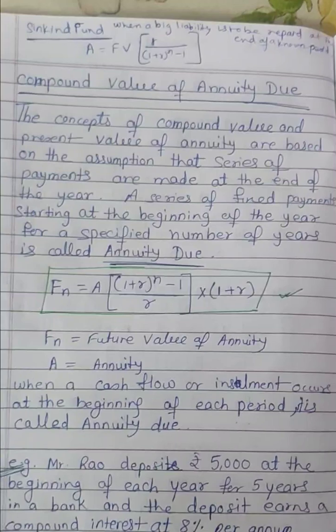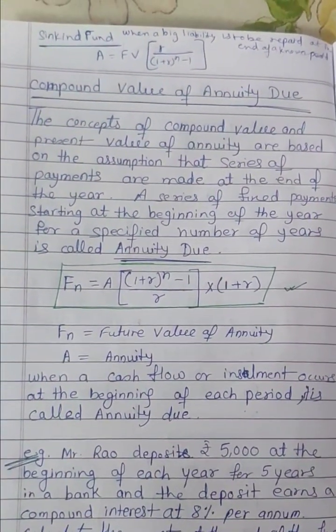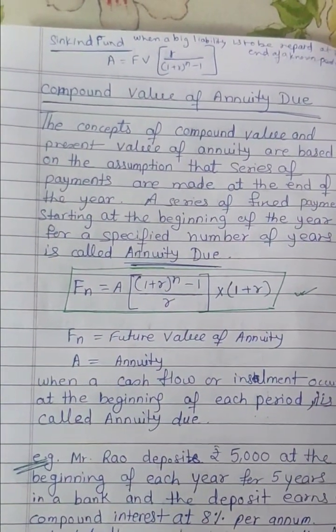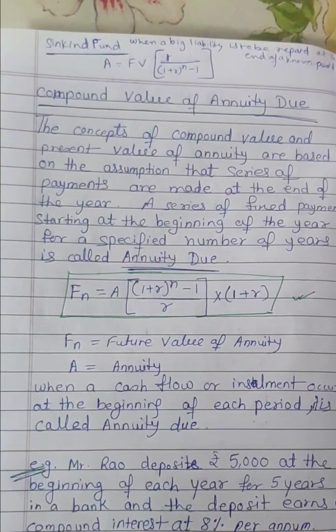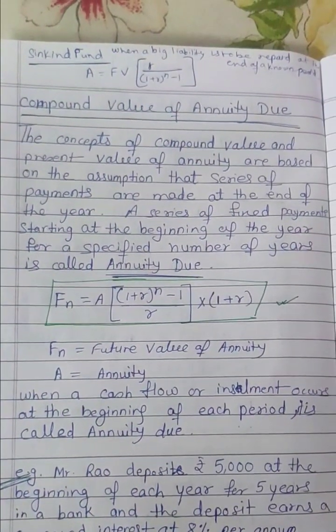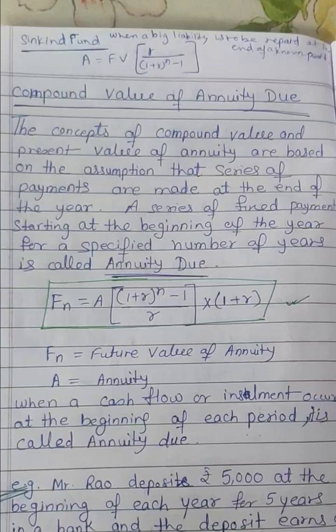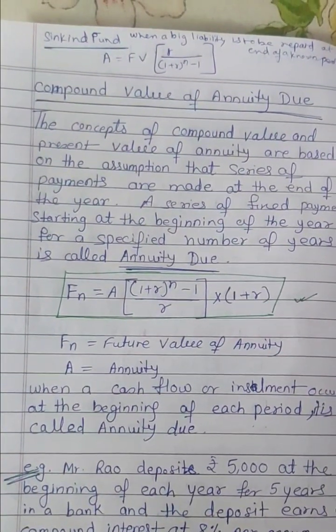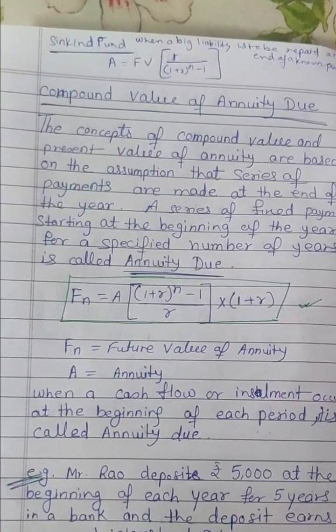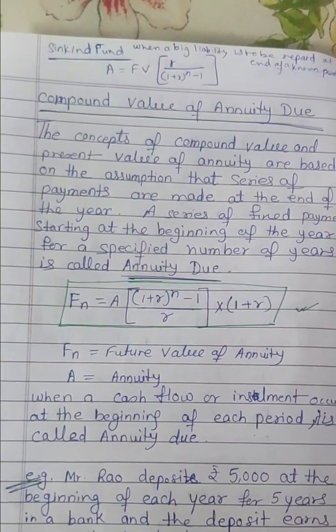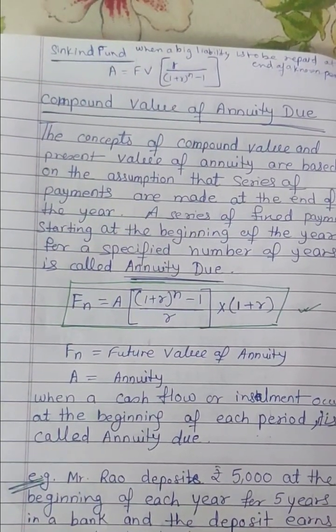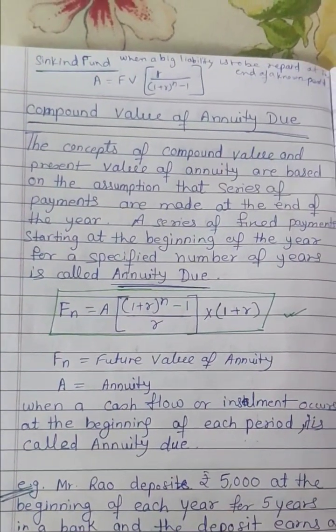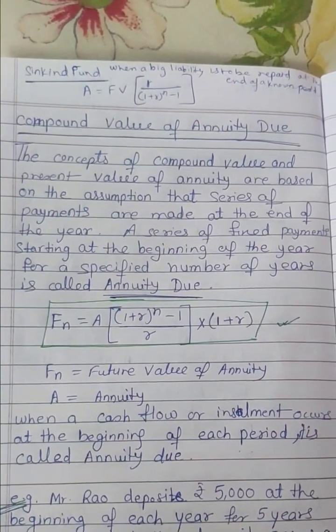Compounding value of annuity due means, this is very important, the concept of compound value or present value of annuity is based on the assumption that the series of payments are made at the end of the year. A series of fixed payments starting at the beginning of the year for a specific number of years is called annuity due. And for that we again have a formula for the future value of annuity, that is what?